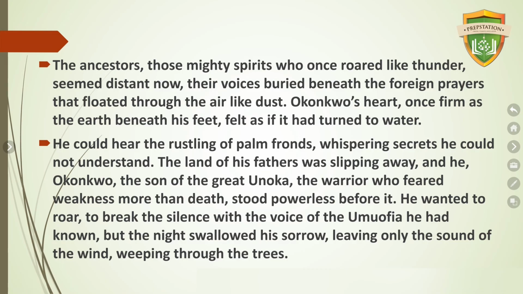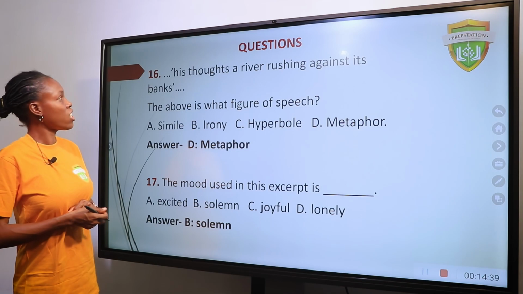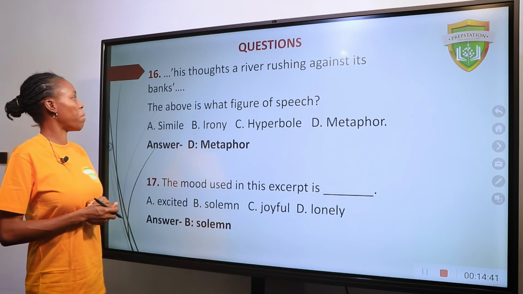Okonkwo's heart, once firm as the earth beneath his feet, felt as if it had turned to water. He could hear the rustling of palm fronds, whispering secrets he could not understand. The land of his father was slipping away, and he, Okonkwo, the son of the great Unoka, the warrior who feared weakness more than death, stood powerless before it. He wanted to roar, to break the silence with the voice of the Umuofia he had known. But the night swallowed his sorrow, leaving only the sound of the wind whipping through the trees. He thought a river rushing against the banks.